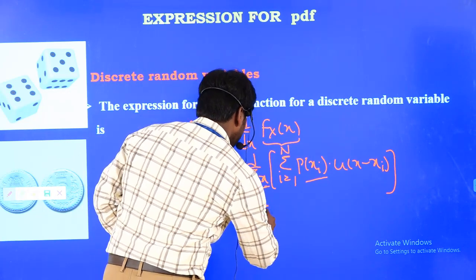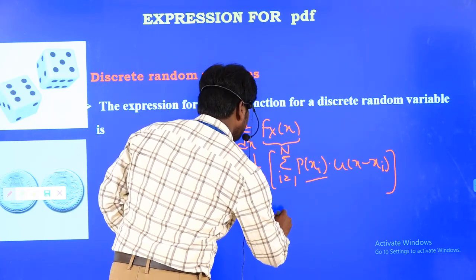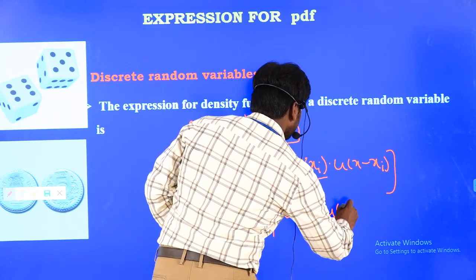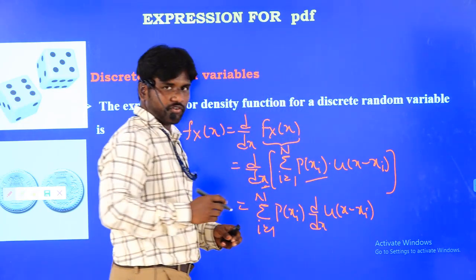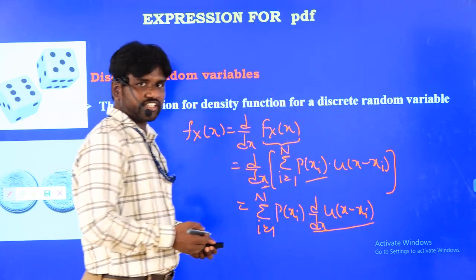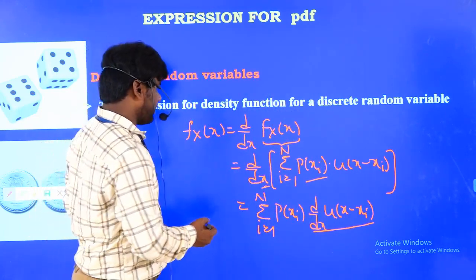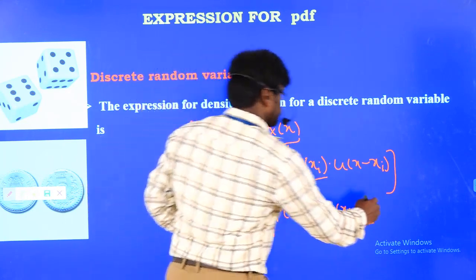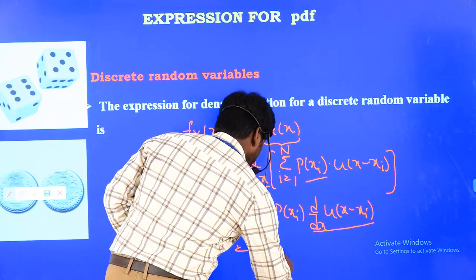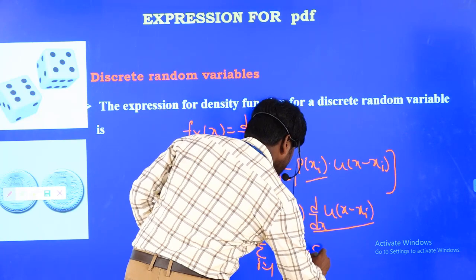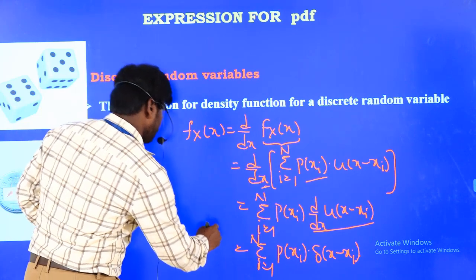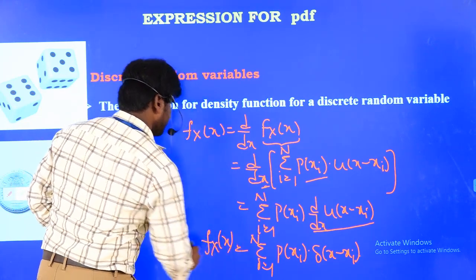So now I can write sigma i equal to 1 to n, probability of xi multiplied with the derivative with respect to x of u of x minus xi. But from our mathematical knowledge, what is the derivative of u of x minus xi? It always gives the delta function. So my final expression becomes sigma i equal to 1 to n, probability of xi multiplied with del of x minus xi. This is the final expression of small fx of x in the discrete domain.